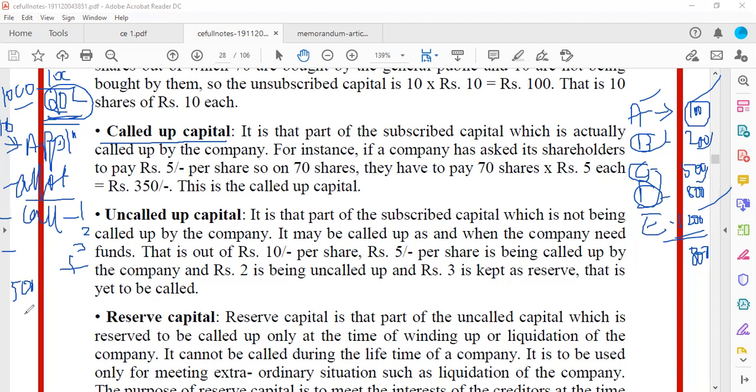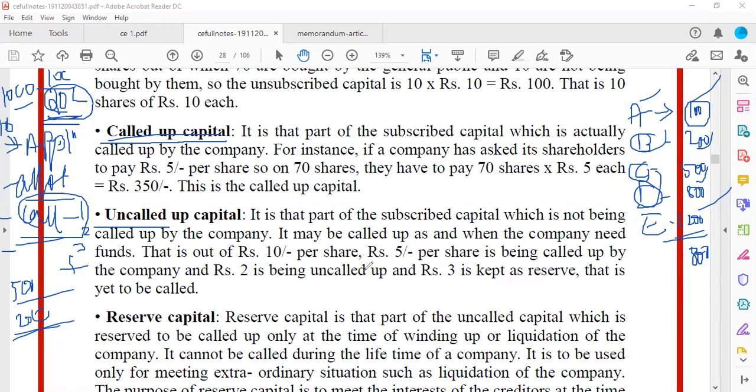Then again, after 10 years, I will call for the money. I will ask them to pay the next 200 rupees, and they will come and pay. So whatever I am calling from the shareholders will be the called up money. Whatever I don't call, whichever I am keeping as reserve, saying we will keep this in mind and think about it later, that will be uncalled up capital.